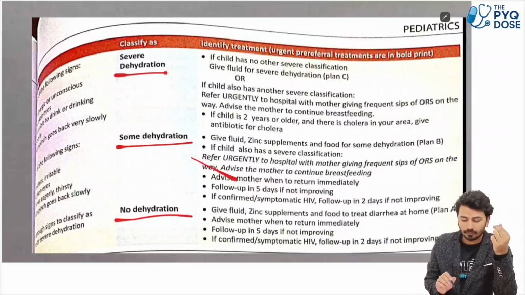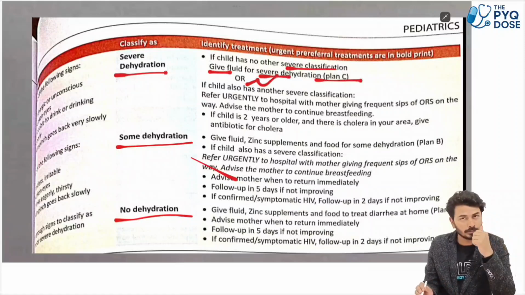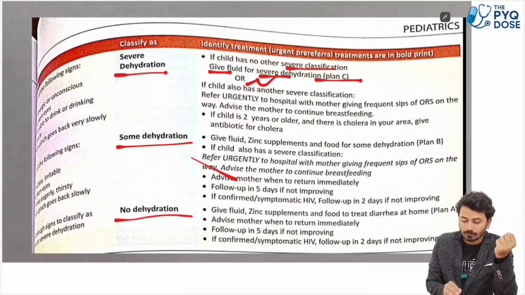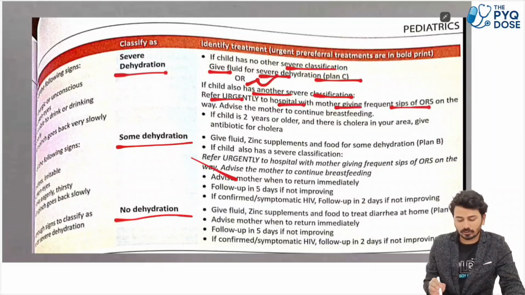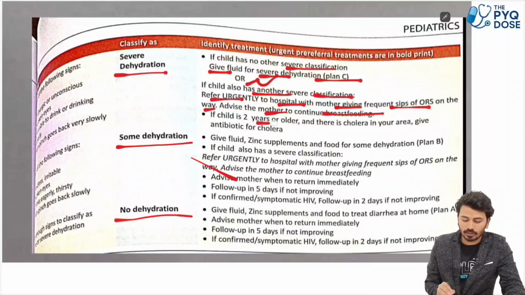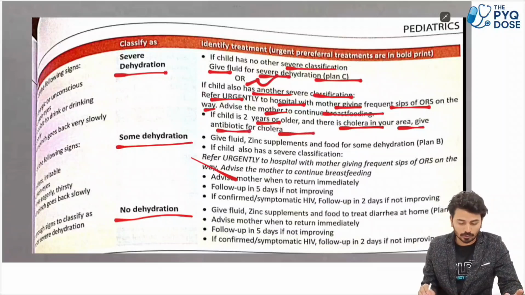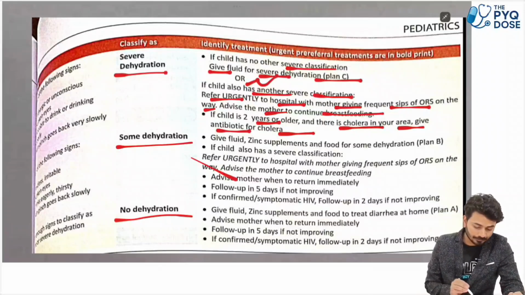So if we see, if the child has no other severe classification, give fluid for severe dehydration. Plan C, ये आप जा सकते हो severe dehydration में. This is the treatment. If the child also has another severe classification, refer urgently to hospital with mother giving frequent sips of ORS on the way. Advise the mother to continue breastfeeding. If the child is 2 years or older and there is cholera in your area, give antibiotic for cholera. So this is the treatment for severe dehydration.